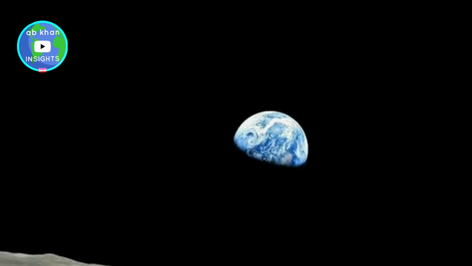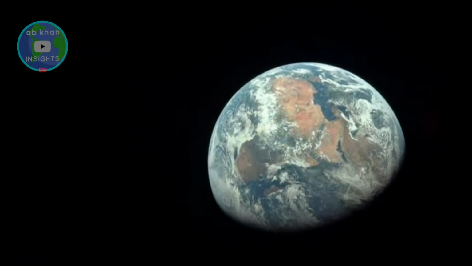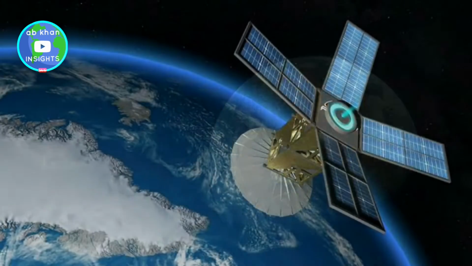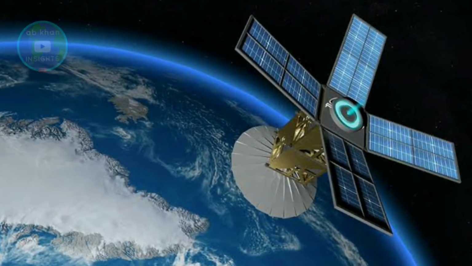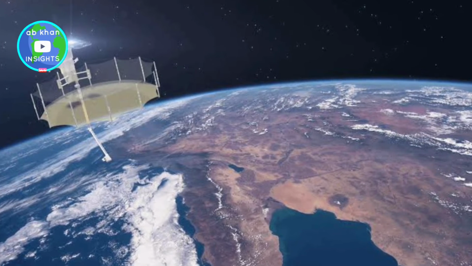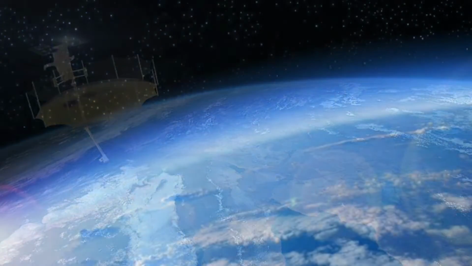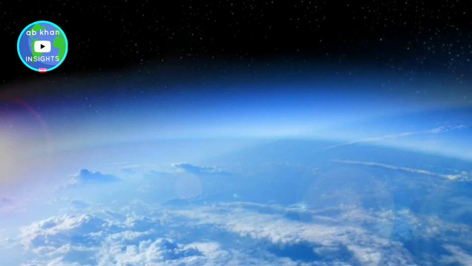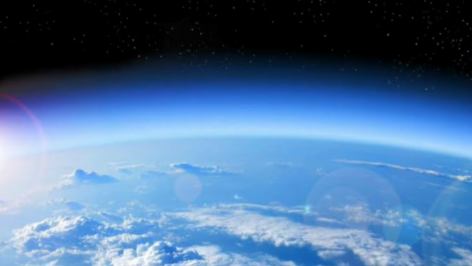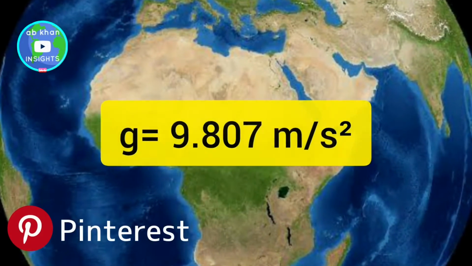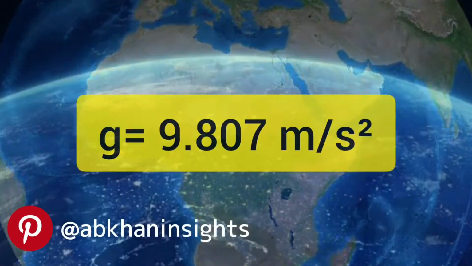The gravity of Earth, denoted by little g, is the net acceleration that is imparted to objects due to the combined effect of gravitation and the centrifugal force. In SI units, g is measured in meters per second squared. Near Earth's surface, ignoring the effects of air resistance, I am repeating this, ignoring the effect of air resistance, the value of g for a freely falling body is 9.807 meters per second squared.